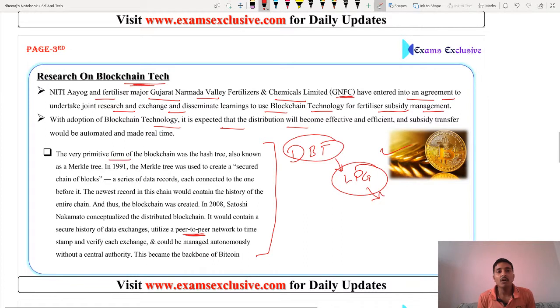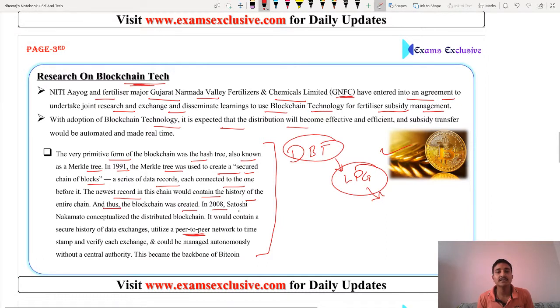A very primitive form of the blockchain was a hash tree, also known as a Merkle tree. In 1991, the Merkle tree was used to create a secure chain of blocks, that is the blockchain technique. A series of data records, each connected to the one before it, and the newest record in the chain would contain the history of the entire chain, and thus the blockchain was created.